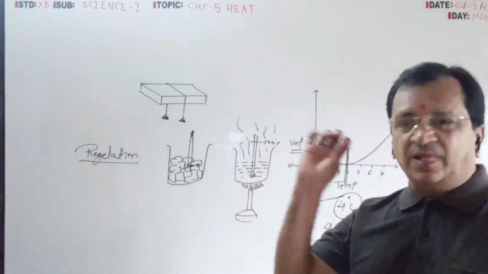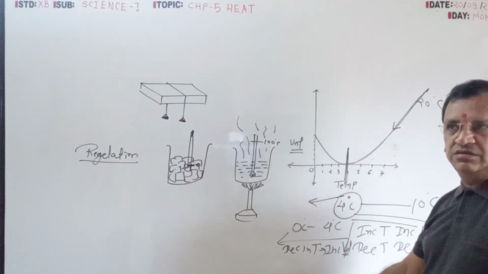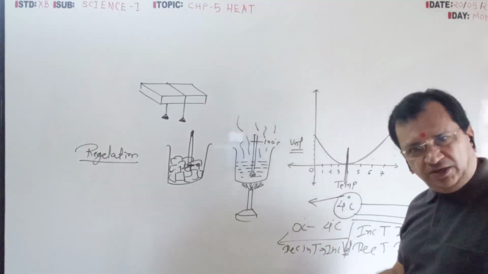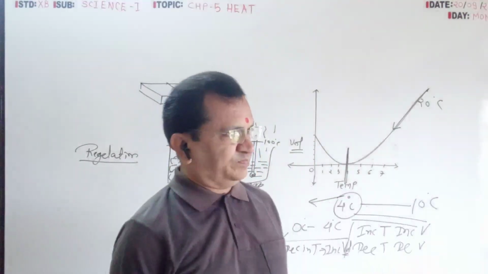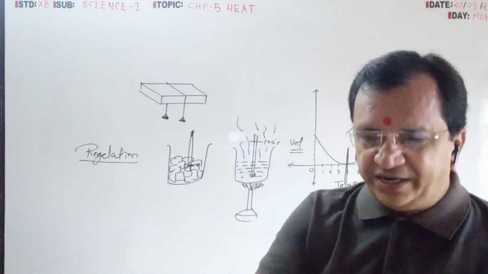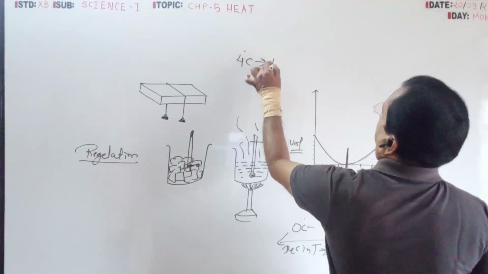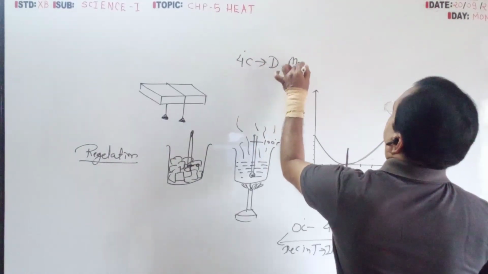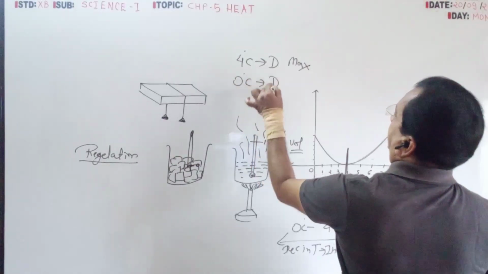Only in water below 4 degrees, on decreasing the temperature, instead of the volume decreasing, the volume will increase. This is known as anomalous behavior of water. So at 4 degrees temperature, density is maximum, and at 0 degrees temperature, density is minimum.